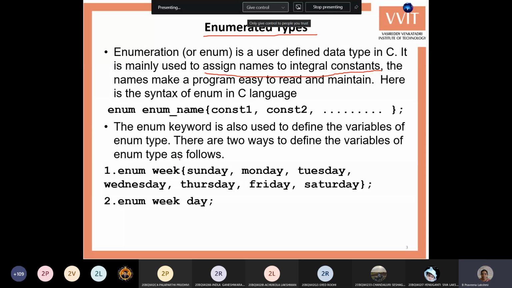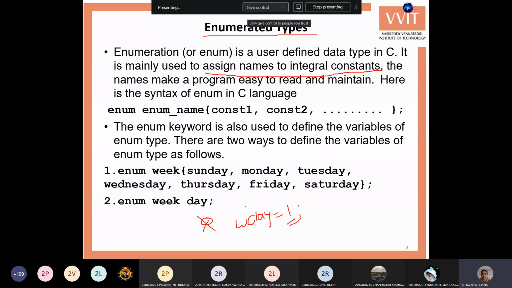Say, for example, I write today's weekday as weekday equals 1. Whenever you write a 1, you assume that 1 is a Monday.